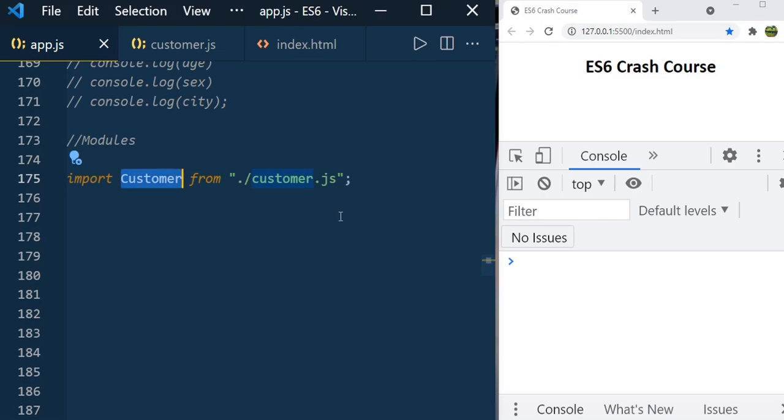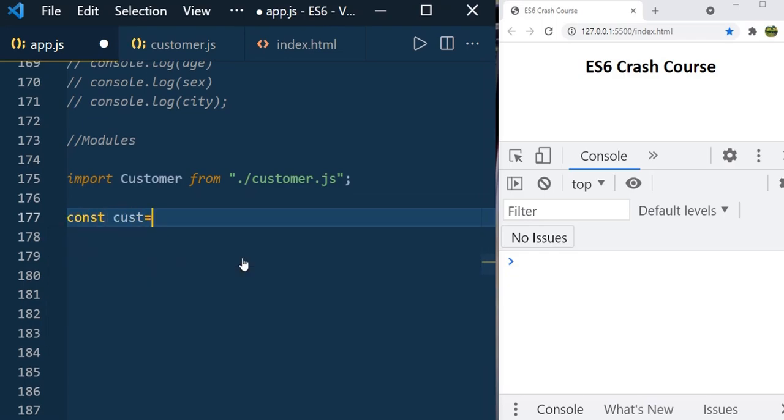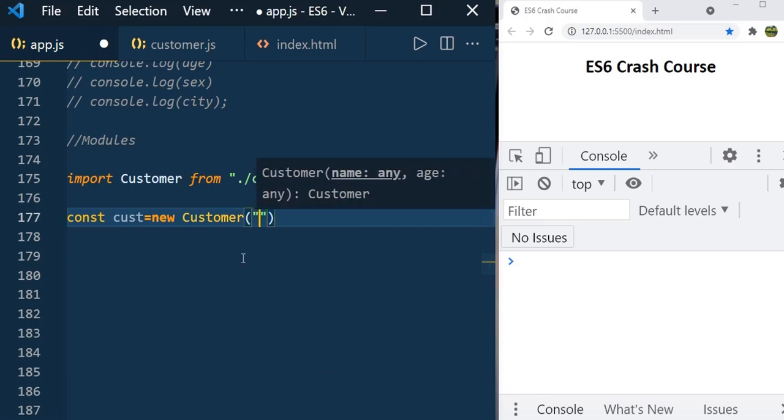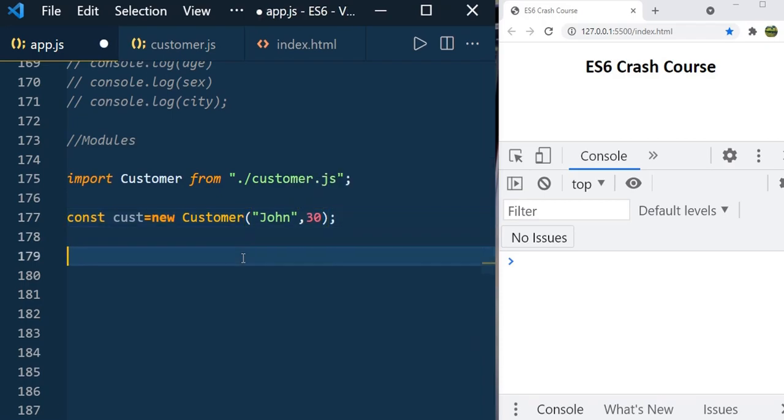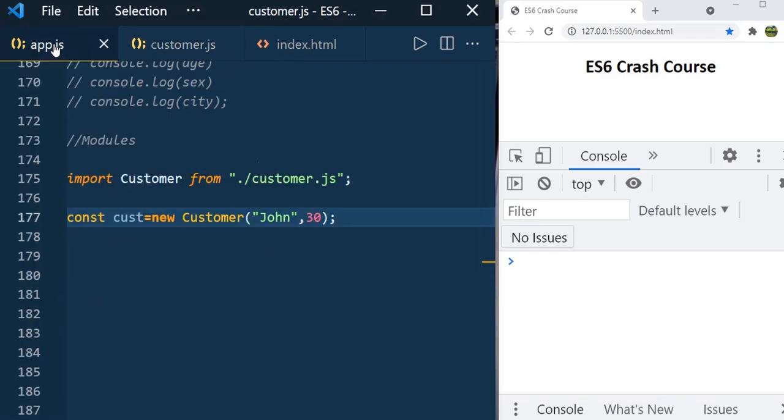So we exported it by default. Now here just create a customer object equal to new Customer, and let us pass the name John comma 30, and now let us call the functions. So we have the functions, right? We just created the object of the customer, but if you want to call this getName and getAge, we need to import them also.